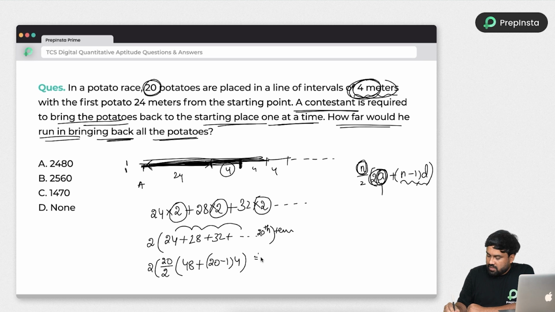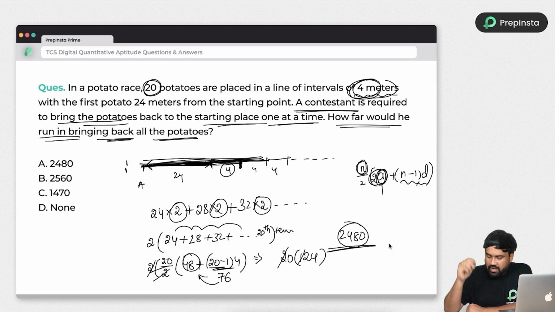So let's simplify this easily. We'll get the answer. 2 will cancel this. So we are left with 20 and 48 plus 19 into 4. 19 into 4 is 76. So 76 plus 48, answer is 124. So 124 into 20. 2 times is nothing but 248 and 10 is there.